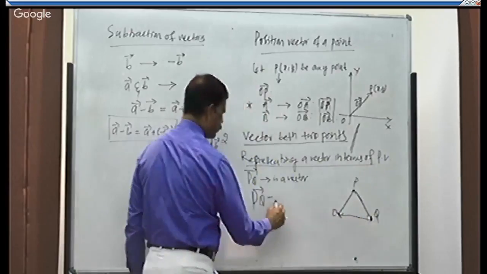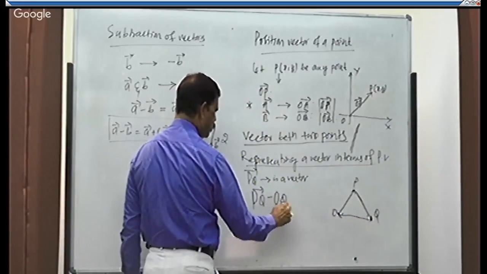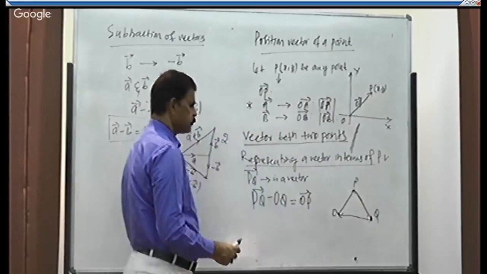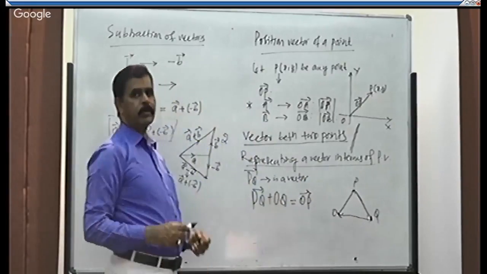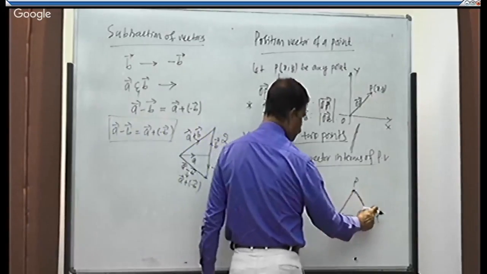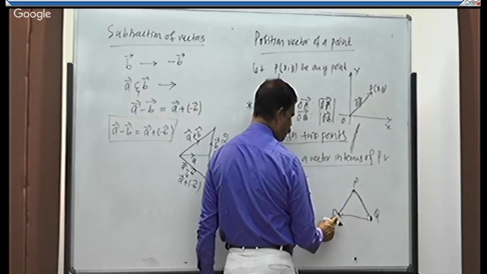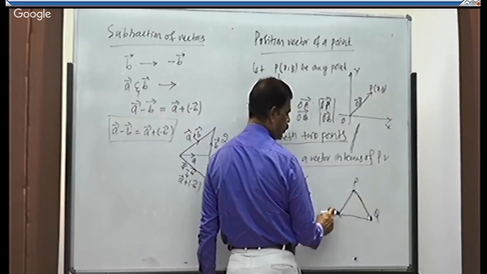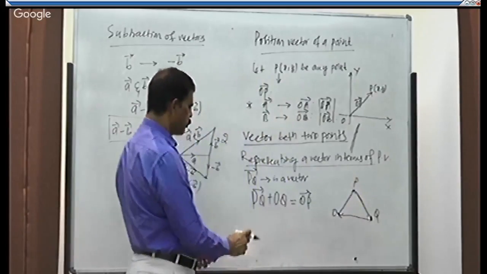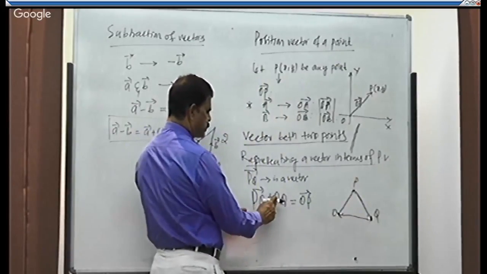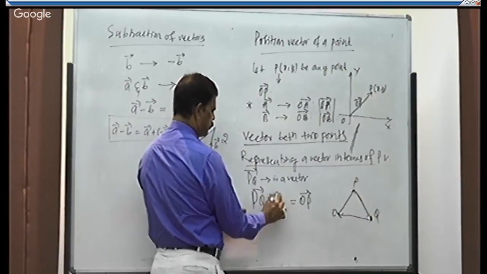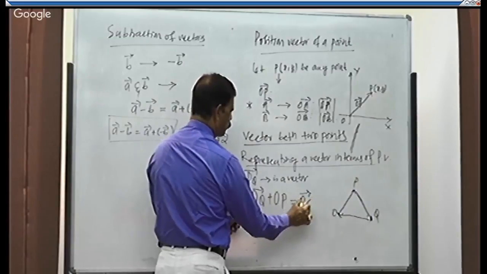According to the triangle law, A plus B is equal to A plus B, right? According to that, I should take OP, this is OP, this is PQ, and this is OQ.